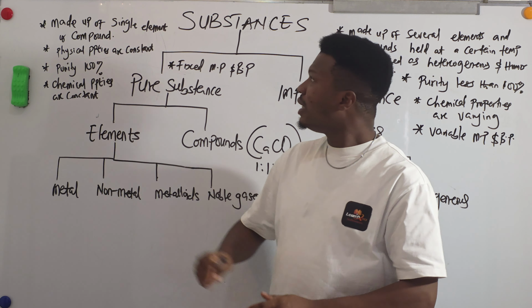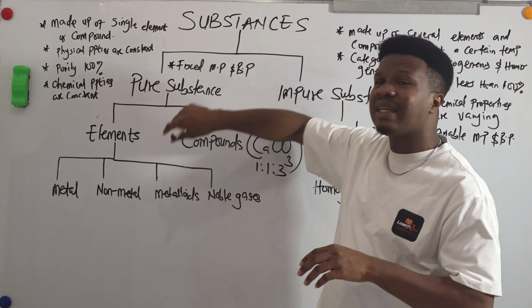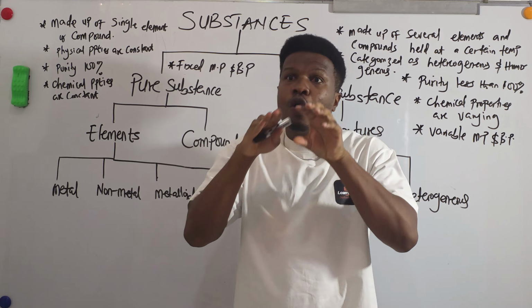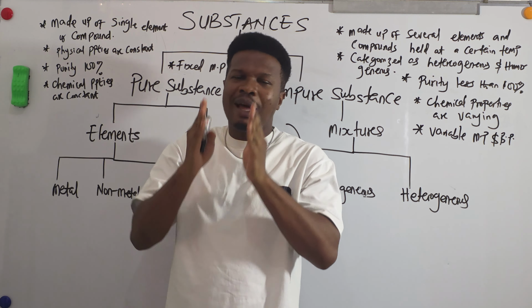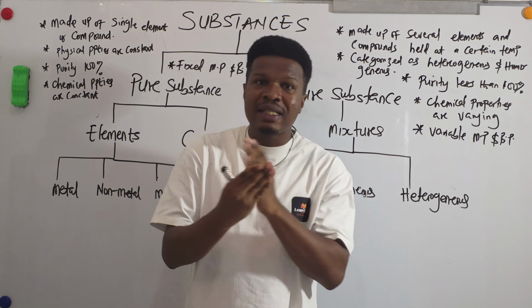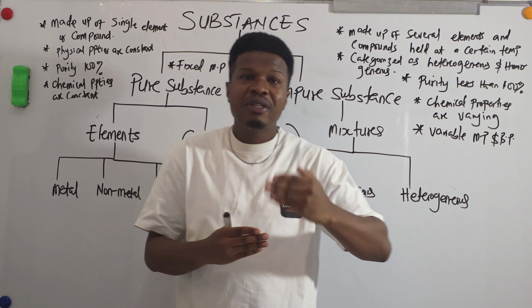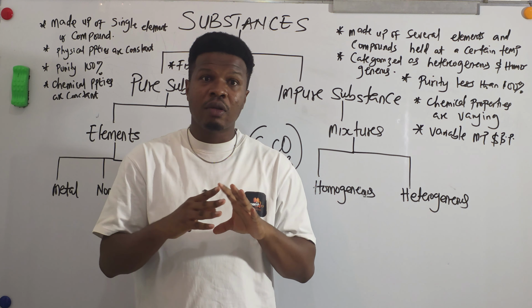The next thing: how can we differentiate between a pure substance and an impure substance? Their physical properties. For a pure substance, the physical properties are constant because they are composed of a definite composition that makes them pure. But for impure substances, their physical properties vary.